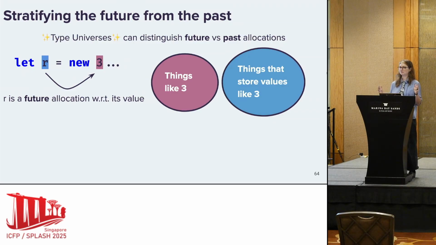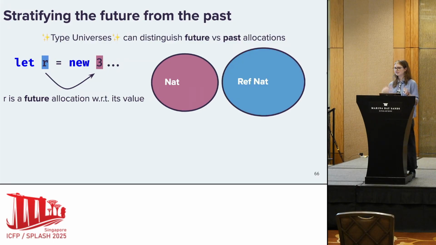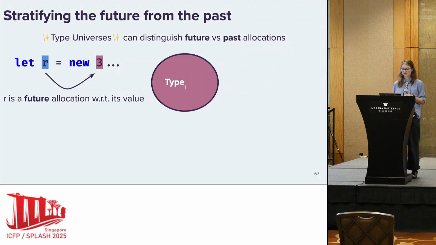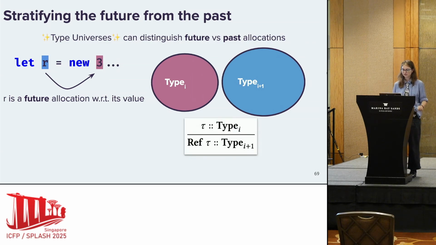And I think most of us are type systems minded here, so things like 3 are like nats, right? And things that store things like 3 are ref nats. But we want to go beyond just storing natural numbers. We want to store functions, other references. And so we need to classify our types into different levels. For any given type level that our type might be in, the reference to that type is going to live in one level higher, type I+1.